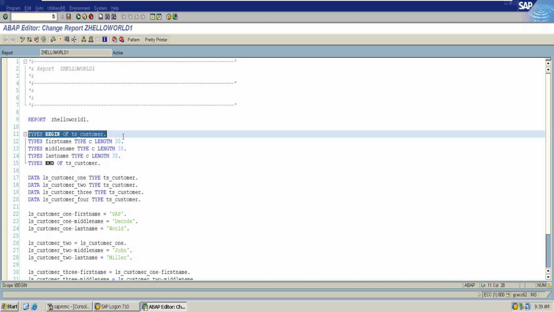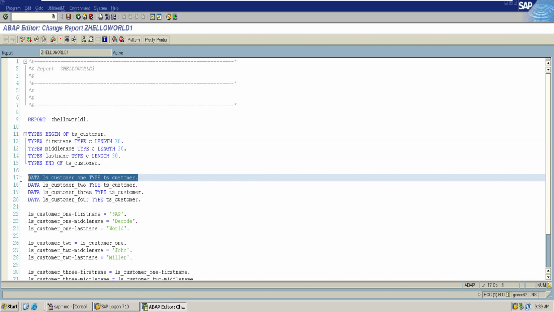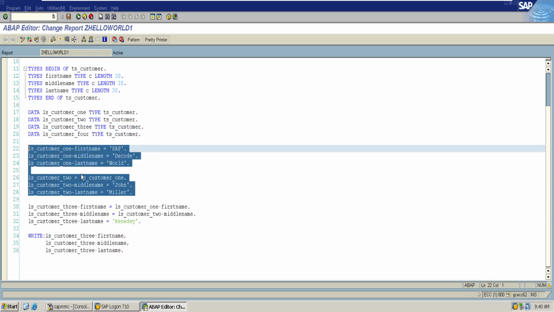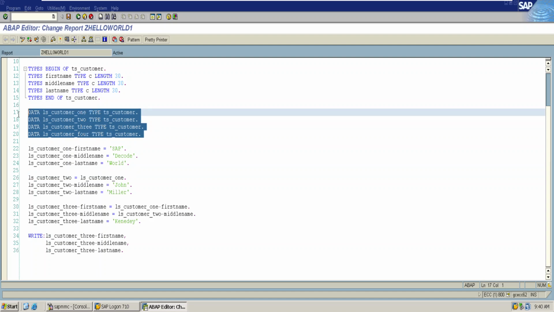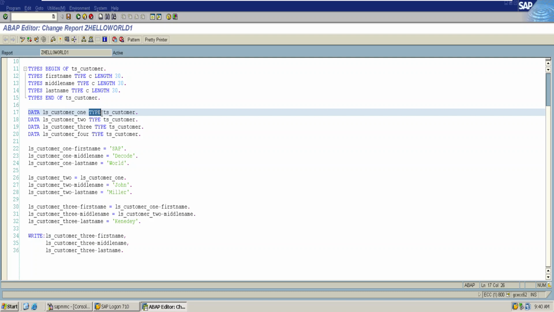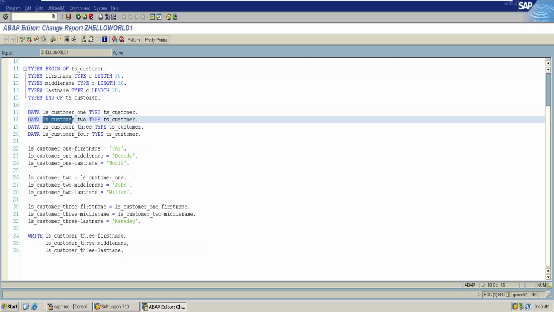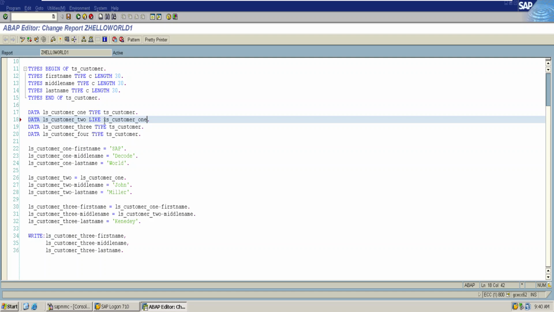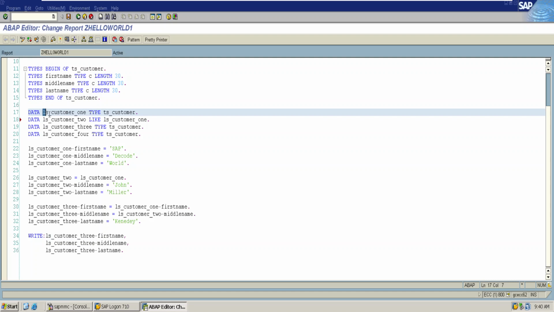In this way, you have created a structure and made use of this structure in creating structured variables and assignment of the attributes of each structured variable that you have created. Either you can directly use this ts_customer by using a type keyword, or you can also create ls_customer2 by using the like keyword of customer 1. The like keyword can only be used for this variable structure. This is the variable structure.